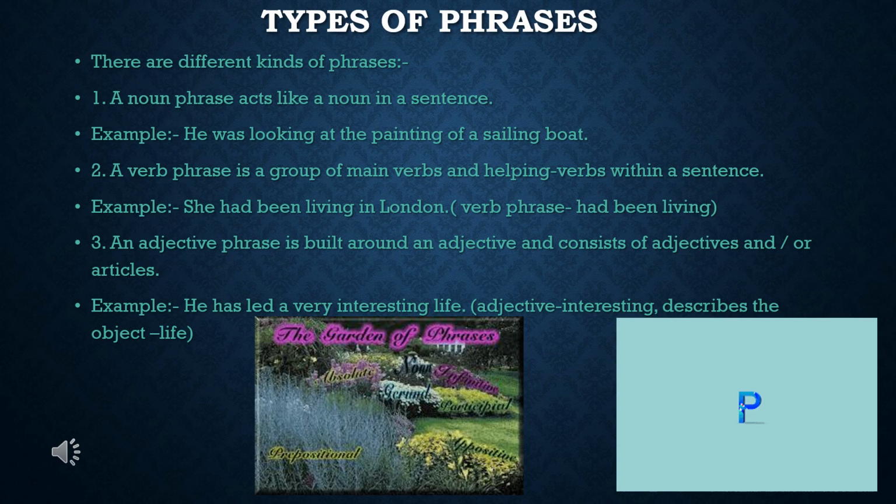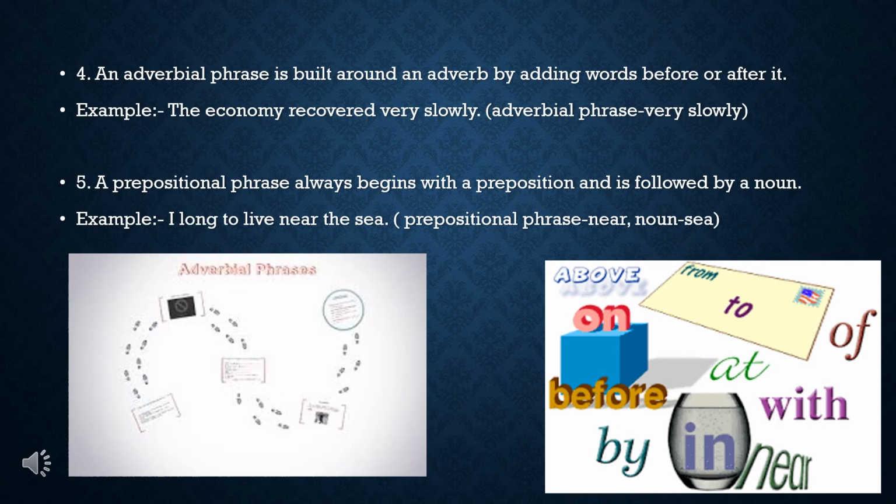Third one, an adjective phrase is built around an adjective and consists of adjectives and or articles. Example here is he has led a very interesting life. The adjective here is interesting, describes the object life. An adverbial phrase is built around an adverb by adding words before or after it. Example, the economy recovered very slowly. Here, adverbial phrase is very slowly.